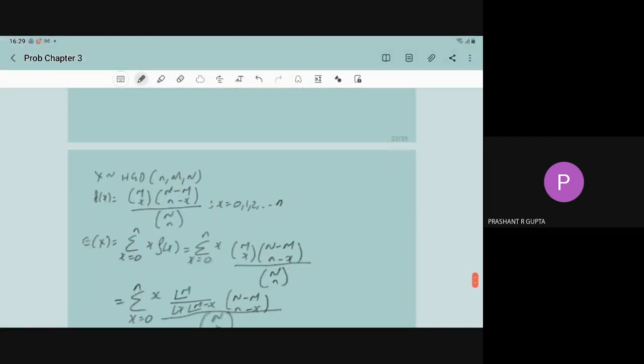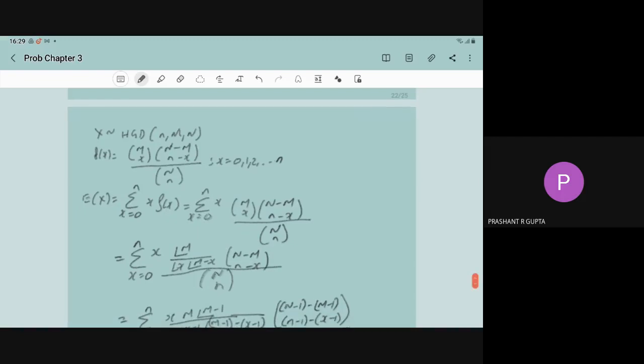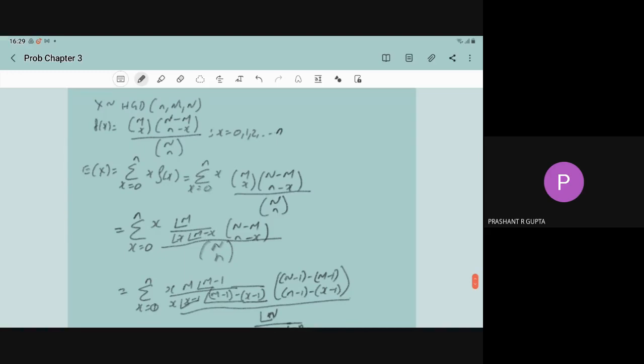So here, let us assume X follows the hypergeometric distribution with parameters n, m, n. So we know that f(x) is equal to mCx times (n minus m)C(n minus x) divided by nCn. For convenience, we have taken x equal to 0, 1, 2, ..., n. Other than that special bound, we have fixed that we are taking x equal to 0, 1, 2, ..., n. So what is E[X]?